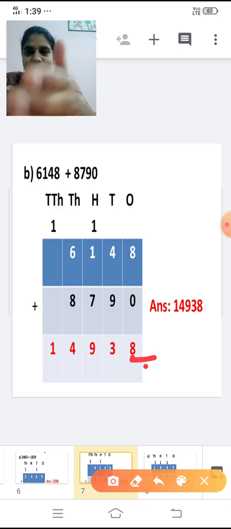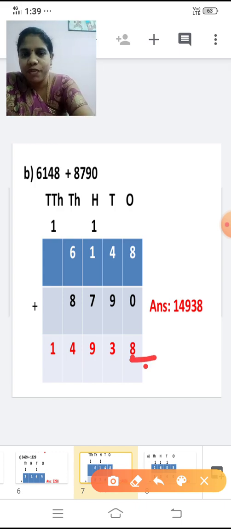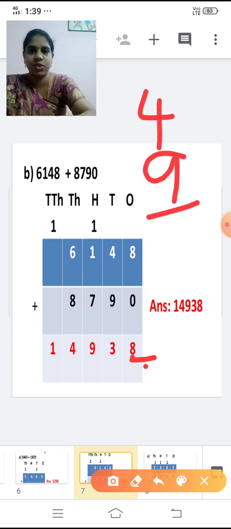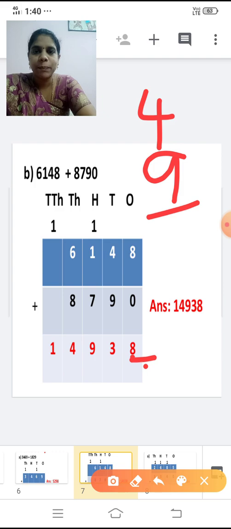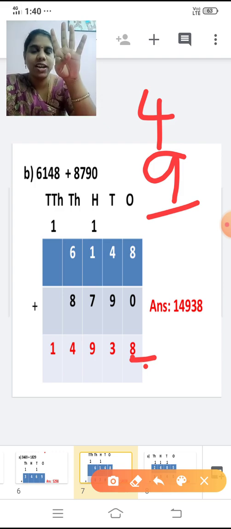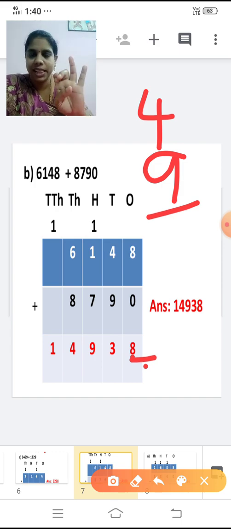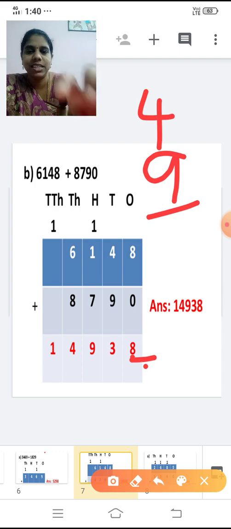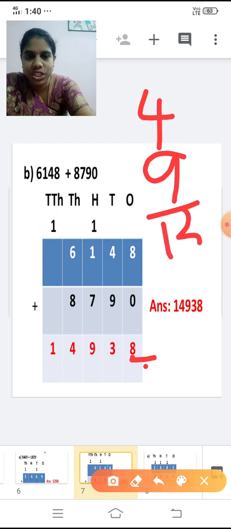Now move on to the tens place. 4 plus 9. We are going to add 4 and 9. Tell me the answer now, children. Keep 9 in the mind, 4 in the finger. After 9, we are going to add 4 numbers: 9, 10, 11, 12, 13. 13 is again a 2-digit number. So what to do? Write 3 here, and that 1 is carried forward to the next place, that means the hundreds place.